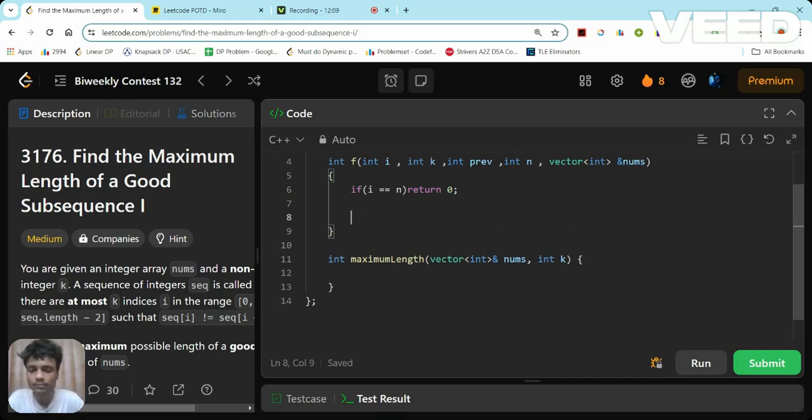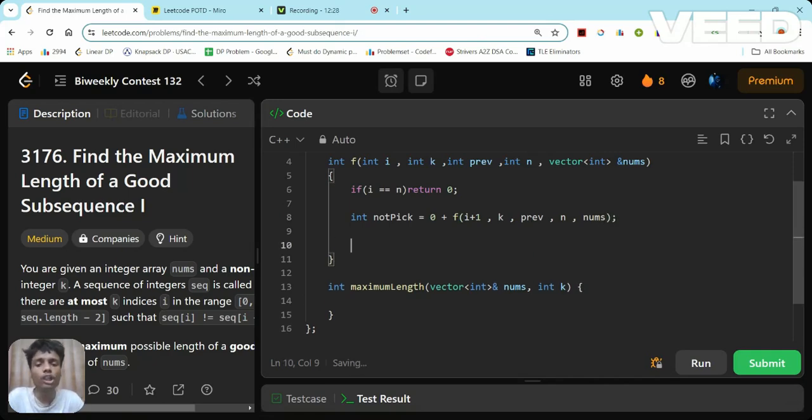Okay. Now I'm going to write the conditions for pick. First of all, not pick. Int notPick. What will happen if I'm not going to pick it? Simply call f, where the index will be plus one, k will remain the same, previous stays as it is, then n and then pass the nums. Okay. This is the not pick case.